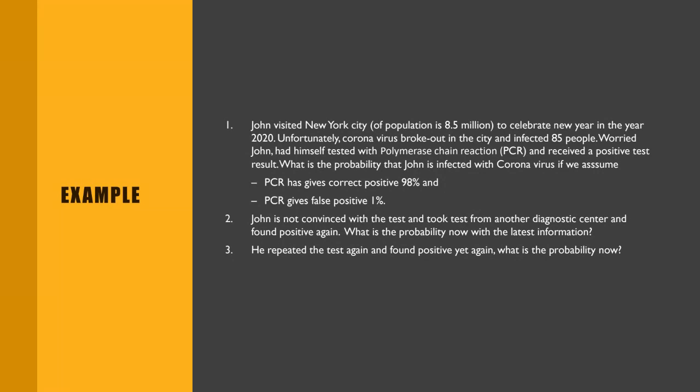And then PCR gives false positives as well. What is a false positive? If 100 people without coronavirus are tested, for 1% of the people, for one person, it shows there is coronavirus, while he is not really infected. That's what we call the false positive. So the question is, what is the probability that John is infected with the coronavirus? So what is the probability that he is infected with coronavirus? So let us see.